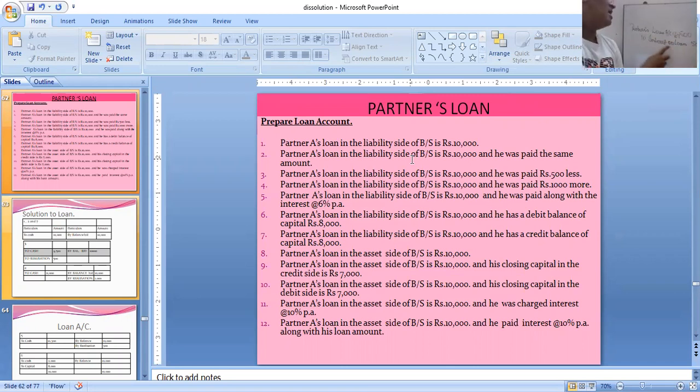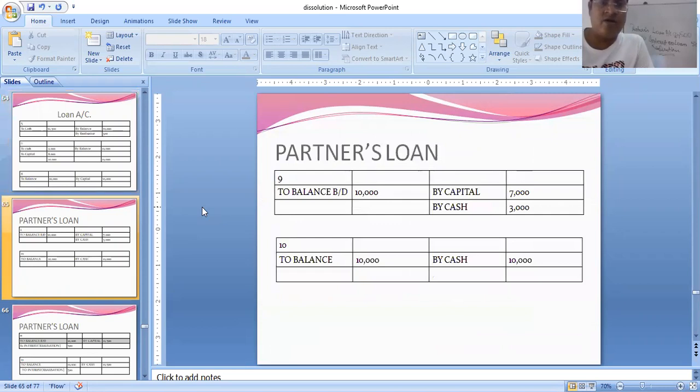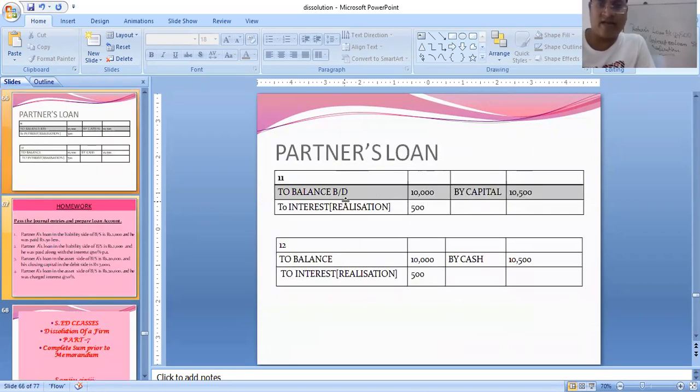Now interest on loan we don't record. We say this one as realization account. So as it is a realization account, in the realization account we will write by partner's loan 500, and in partner's loan I will record to balance brought down, and then we will be recording to realization. And then we will receive the payment, and if payment is in the form of capital also we can write by capital. To balance brought down 10,000, to interest realization 500, and by capital is adjusted with his capital.